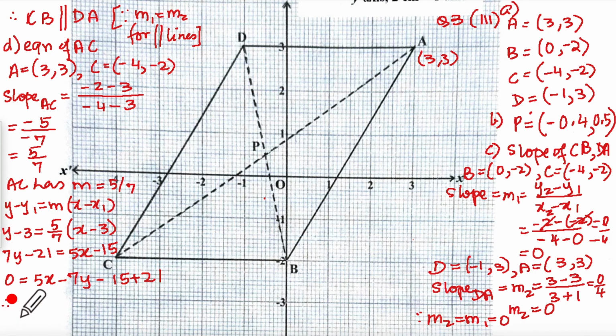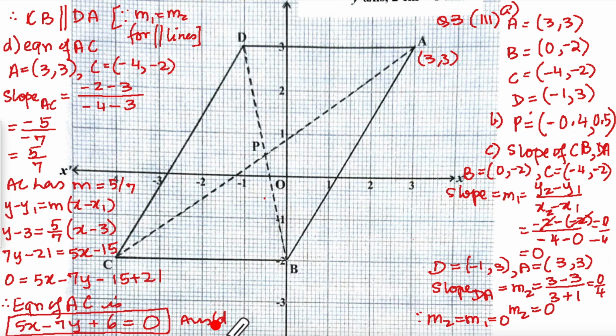So therefore equation of AC is 5x minus 7y plus 21 minus 15 is 6. And this is our answer D. Okay, so although it was a little lengthy, it was not difficult.